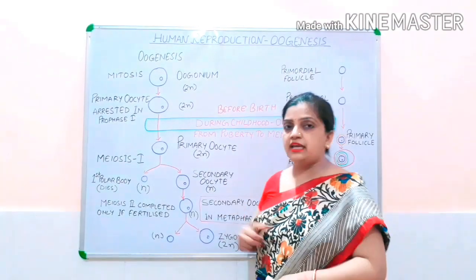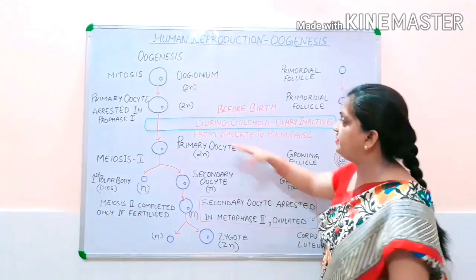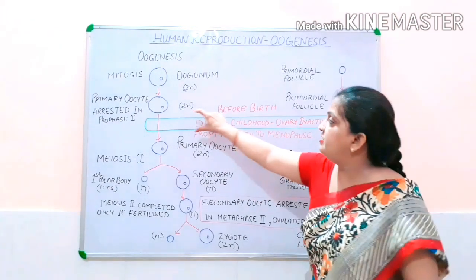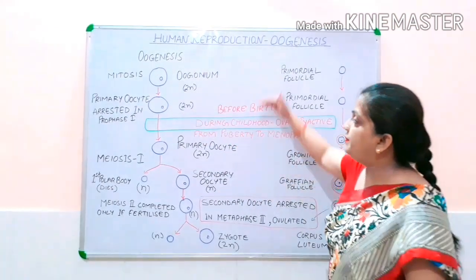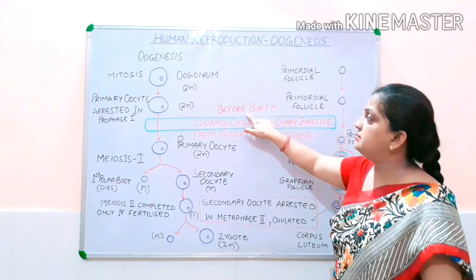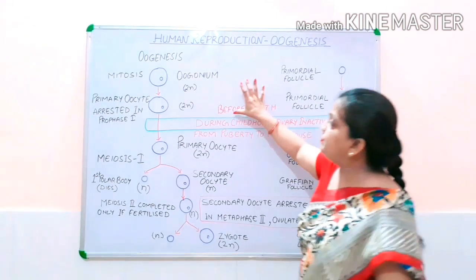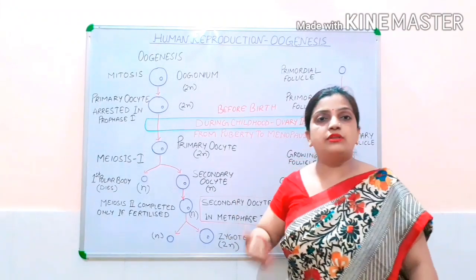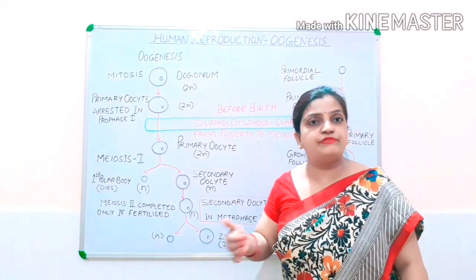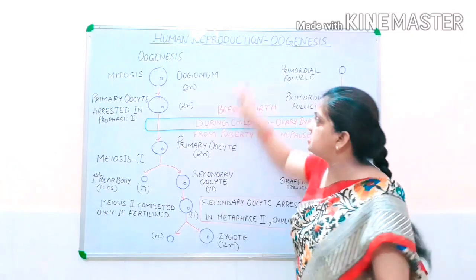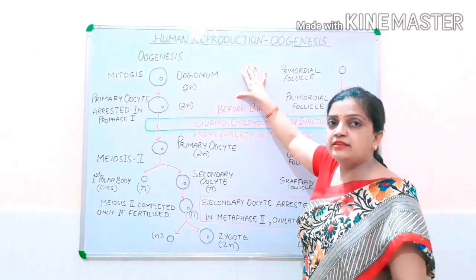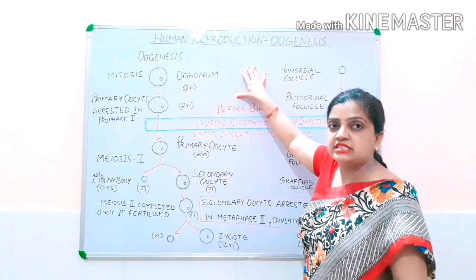Now you can see that on the board I have divided the section into two parts. Within this green box, above it I have written before birth. So it means that these are the phases which will be occurring before the birth. That means this is a process which is taking place inside the mother's womb when the girl child is in the form of a fetus.